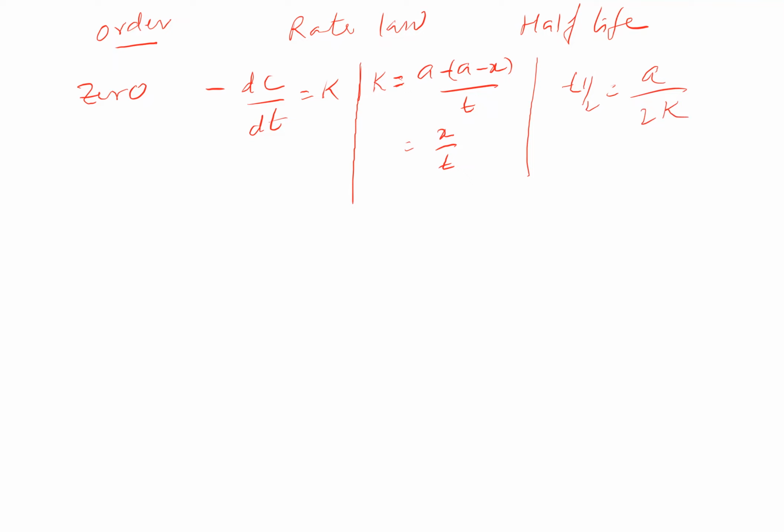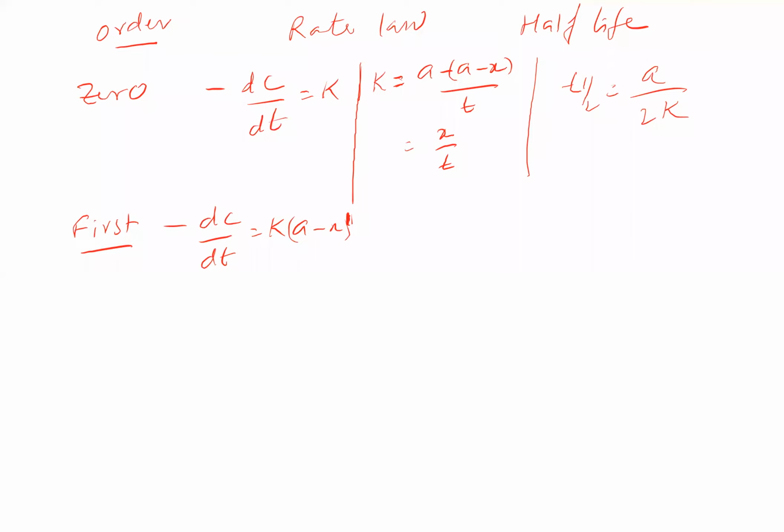Then first order reaction. Remember these equations. Minus dc by dt, the rate, will be equal to some rate constant k into (a minus x) to the power of 1.